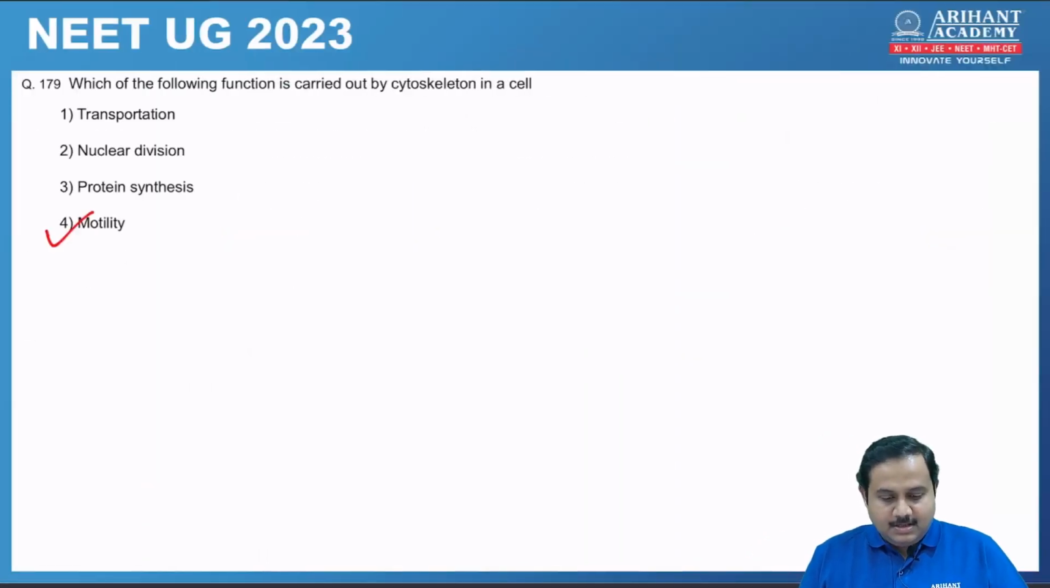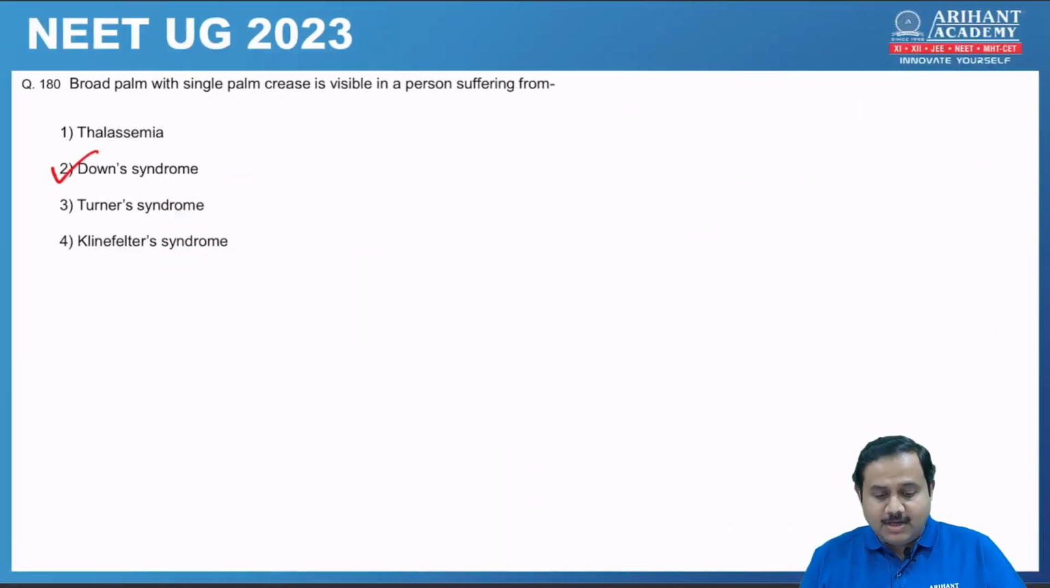Next one. Which of the following function is carried out by cytoskeleton of a cell? So the correct option is number 4, motility, because you know cytoskeleton is involved in motility or movement of cell. 180. Broad palm with single palm crease is visible in a person suffering from Down syndrome. This is again a factual question, and you know that Down syndrome children are also having mental retardation.